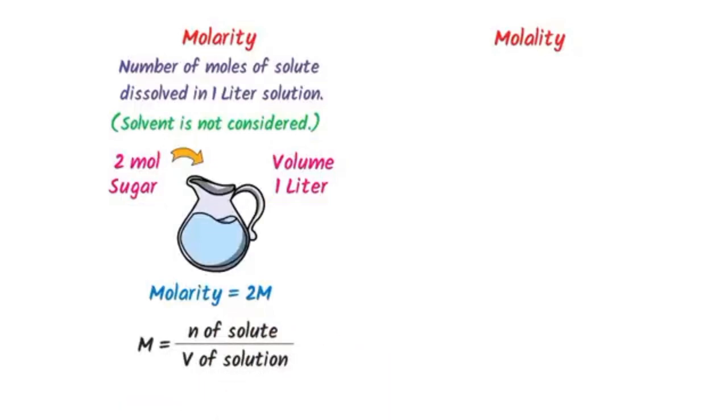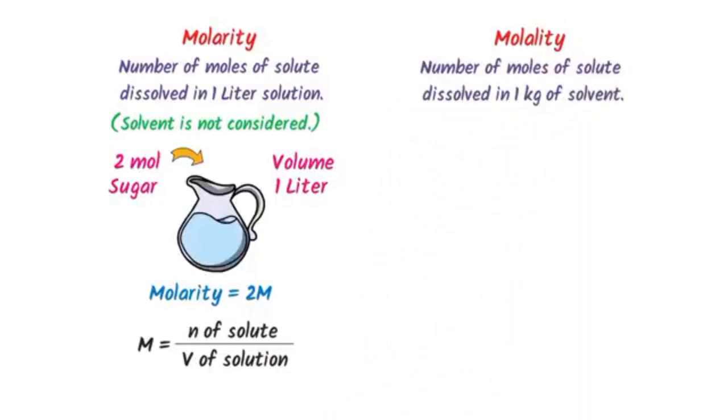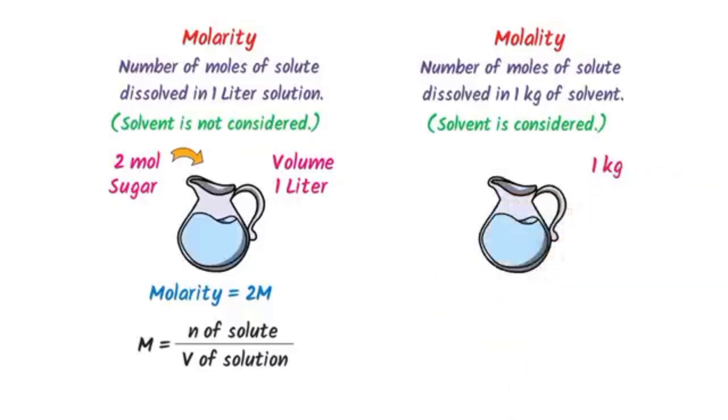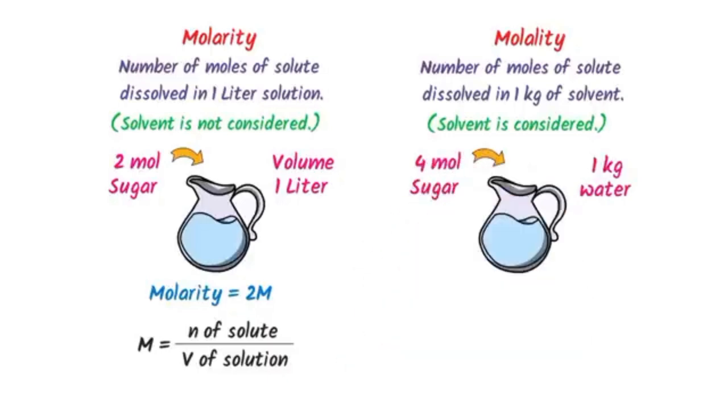On the other hand, molality is the number of moles of solute dissolved in 1 kg of solvent. Remember that we do consider solvent in case of molality. For example, firstly, I take 1 kg of water in this object. Now let's consider that I add 4 moles of sugar to this 1 kg of water. Now we know that the solute is sugar and we have dissolved 4 moles of it.